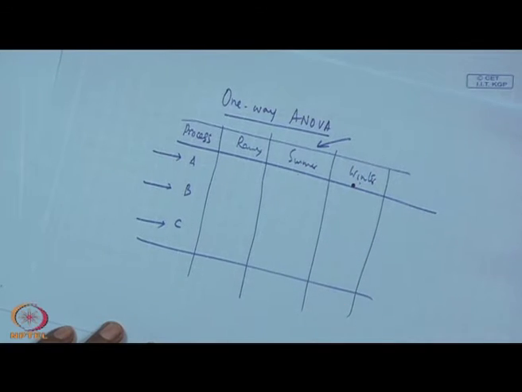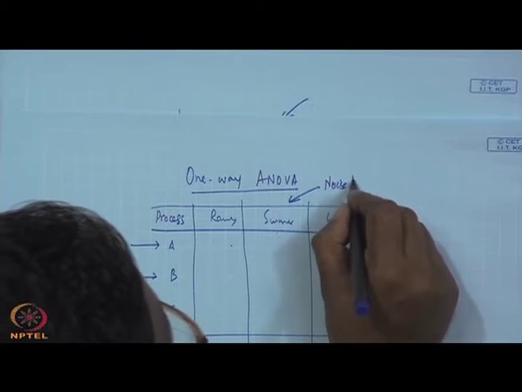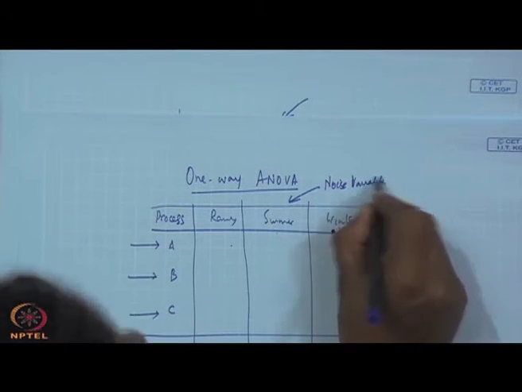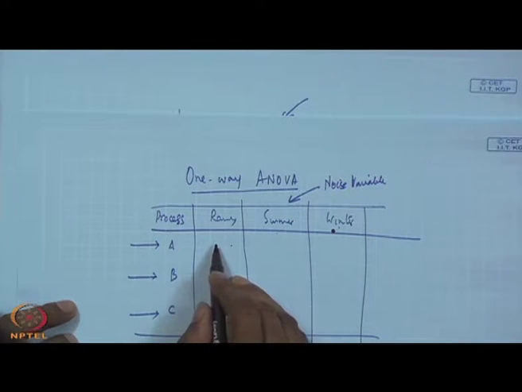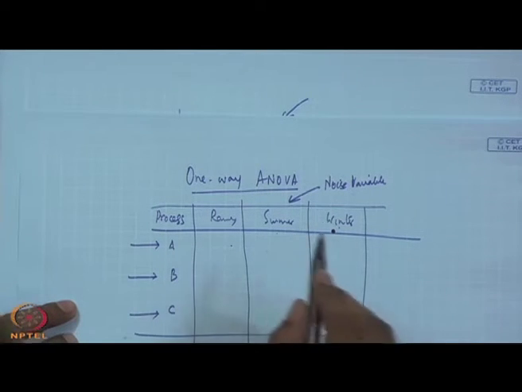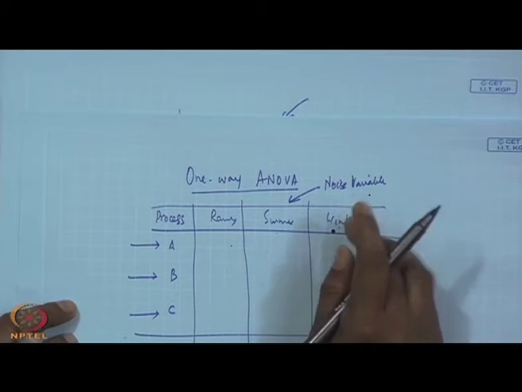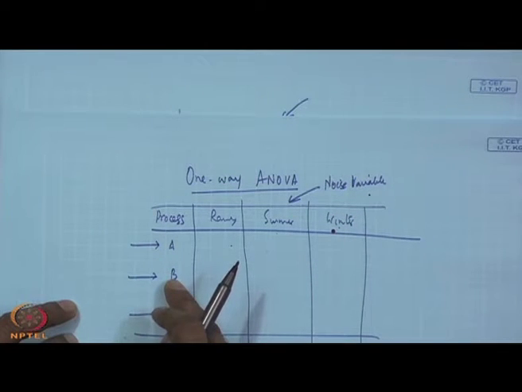So we can say that season is a noise variable, but you want to estimate the process effects keeping in view that the seasonal effects are to be blocked. Getting what I am trying to say?